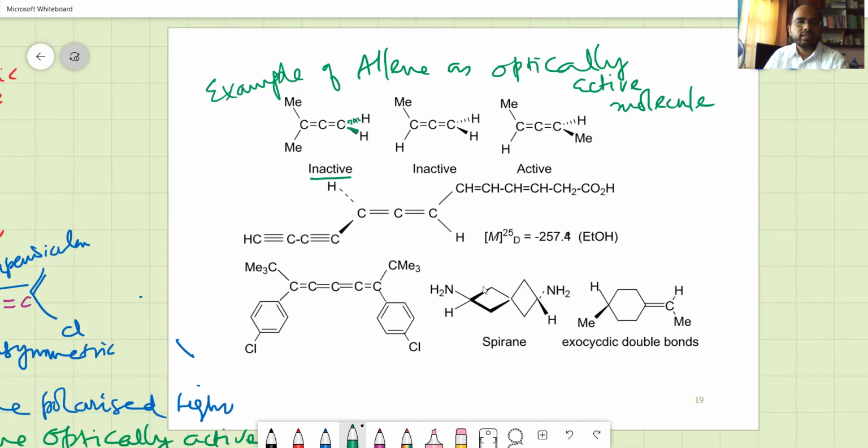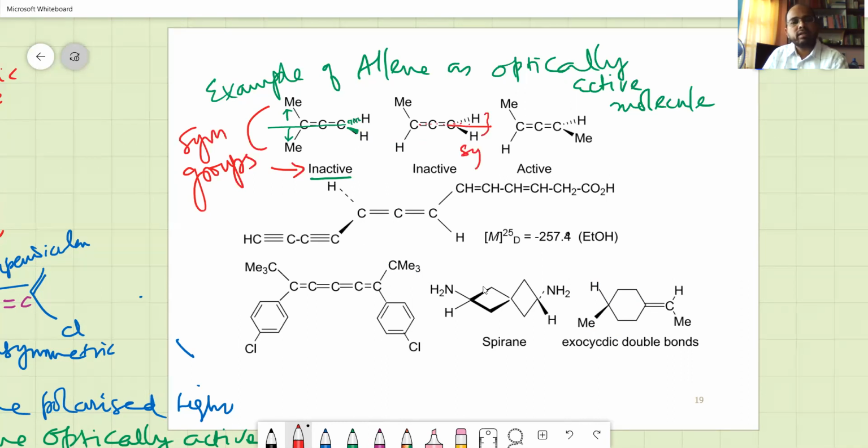When it cuts a line, here and here you have symmetric groups. Therefore, it is inactive. And here you can see that this particular plane is cutting across. So here these two become symmetric and therefore they are inactive.